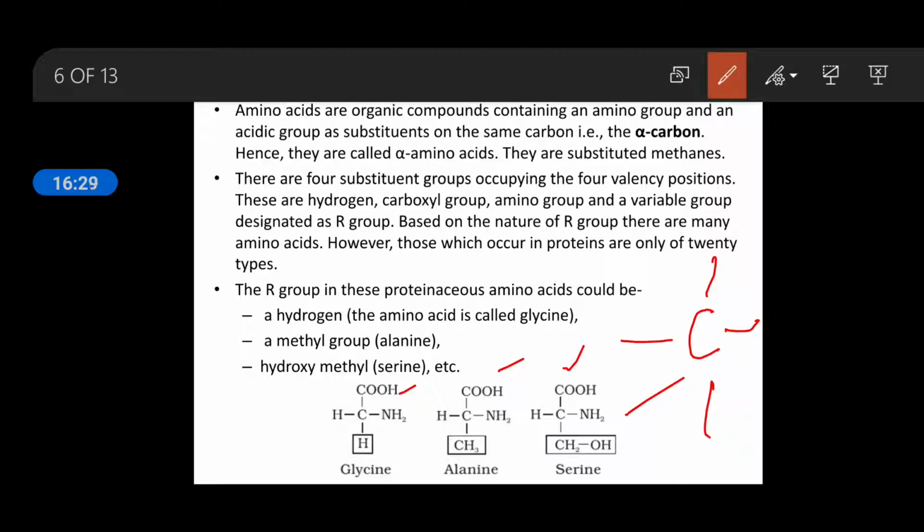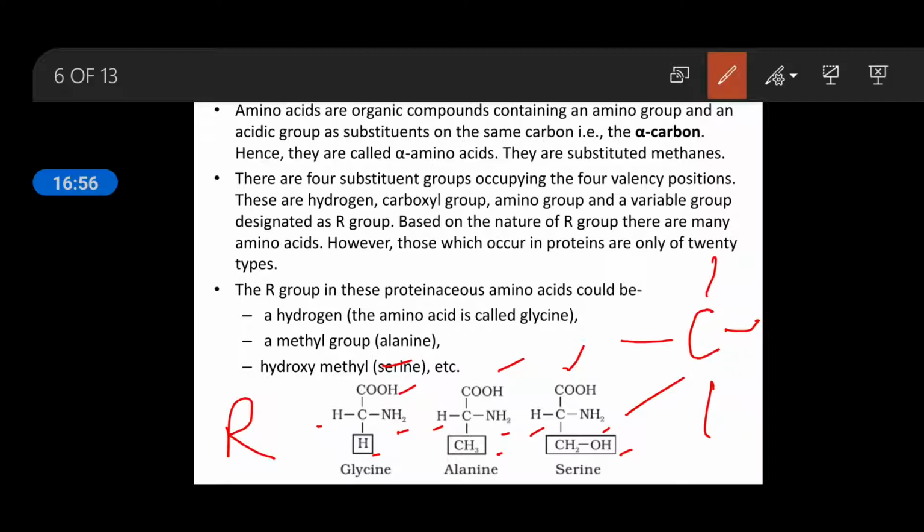One is COOH. You can see in all the amino acids which are given here, the COOH, the acidic group, is fixed, and the amino group NH2 is also fixed. This is present in all the amino acids, and this hydrogen is also present in all. So these things are fixed, but the difference is with respect to this group, that is called the alkyl group.